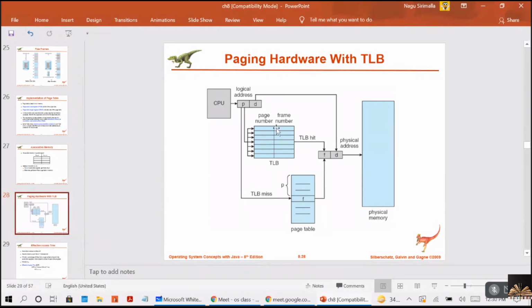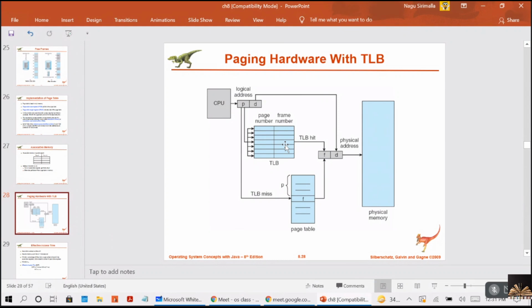So how this will work is, P is a number. We'll be searching for that number, right? Let's say this is the key. It's a key or a tag. So based on the page number, the page number will be searched. If it is found, the corresponding value will be returned. So if the page number is found, what will it return? It will return the corresponding frame number.